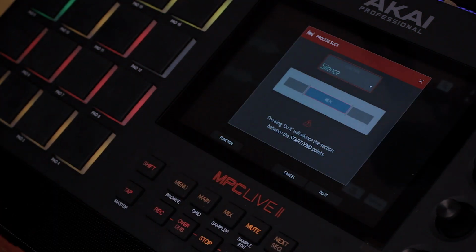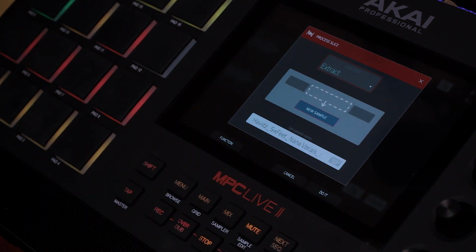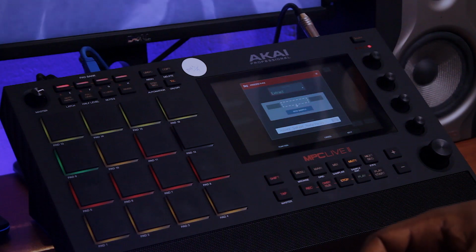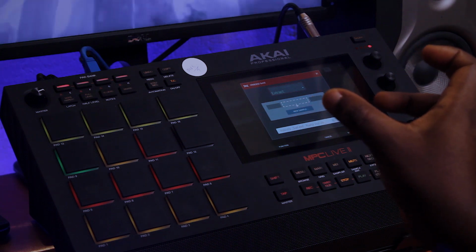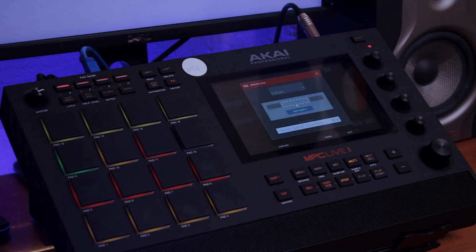Then we're going into process. What are the other functions we can perform there? We have extract. Extracting means to take it away from that particular place and put it on a new pad on itself. It's to extract that particular sample from that place and put it on a different pad, on its own.